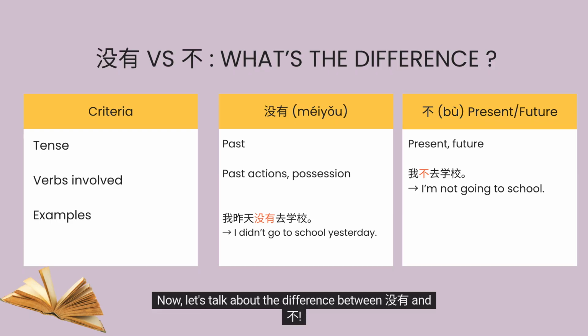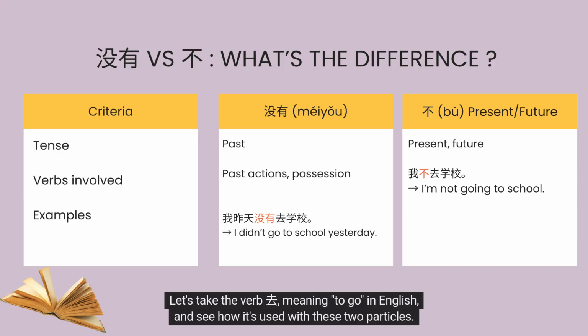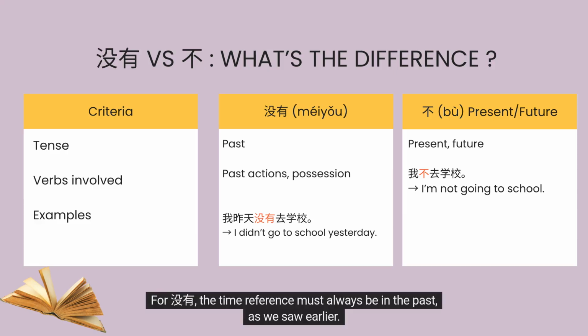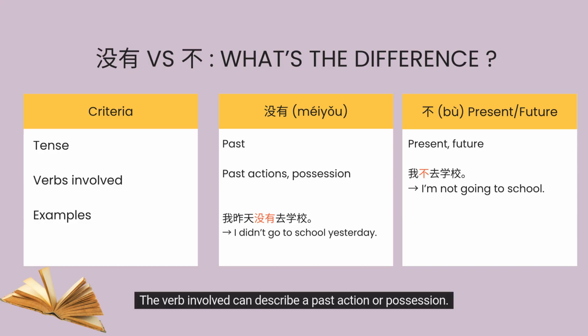Now let's talk about the difference between méiyǒu and bù. We'll use 3 criteria: time, the verb involved, and an example. Let's take the verb qù, meaning to go in English, and see how it's used with these two particles. For méiyǒu, the time reference must always be in the past, as we saw earlier. The verb involved can describe a past action or possession.